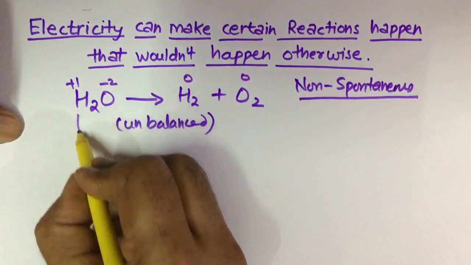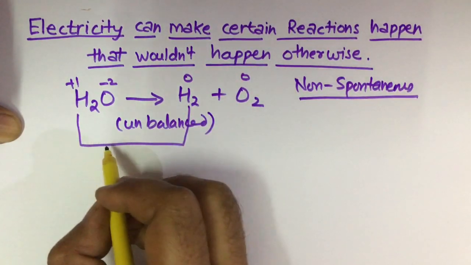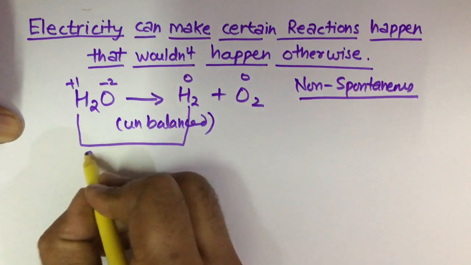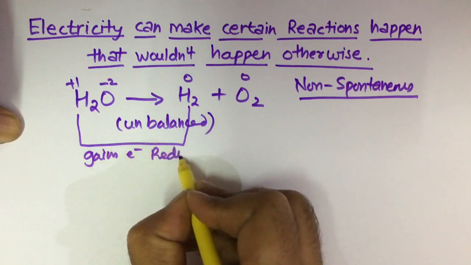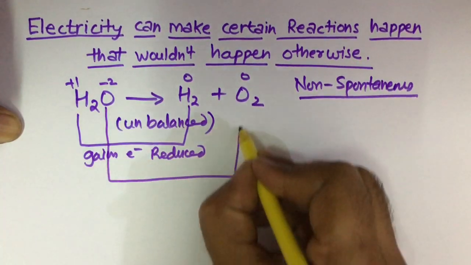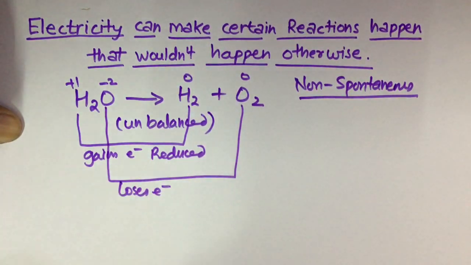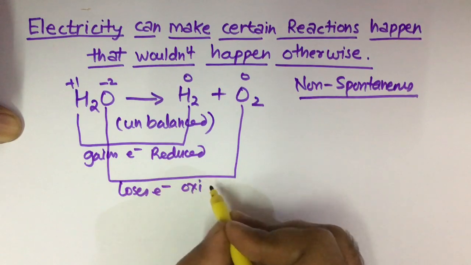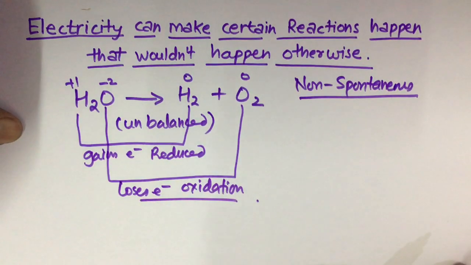Now hydrogen goes from +1 to 0, that means it gains electrons and is reduced. Oxygen goes from -2 to 0, so it loses electrons and undergoes oxidation.